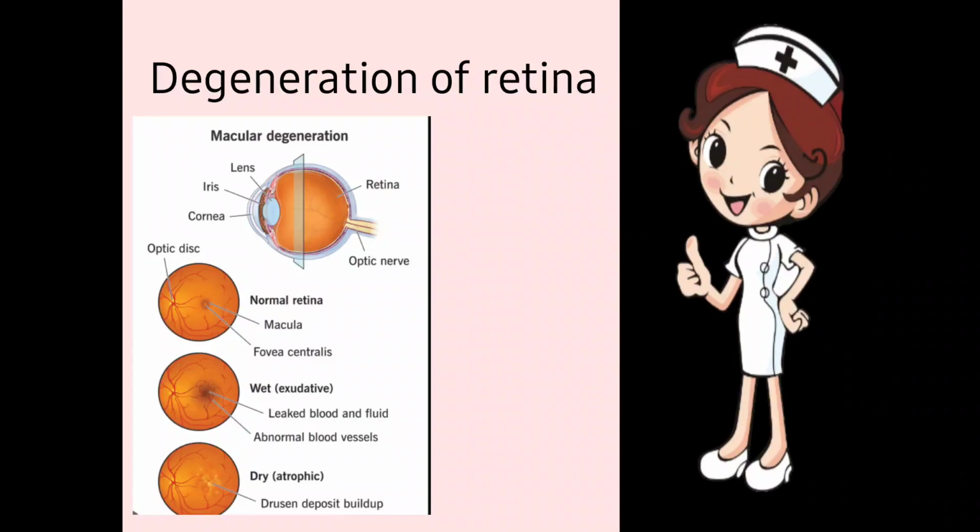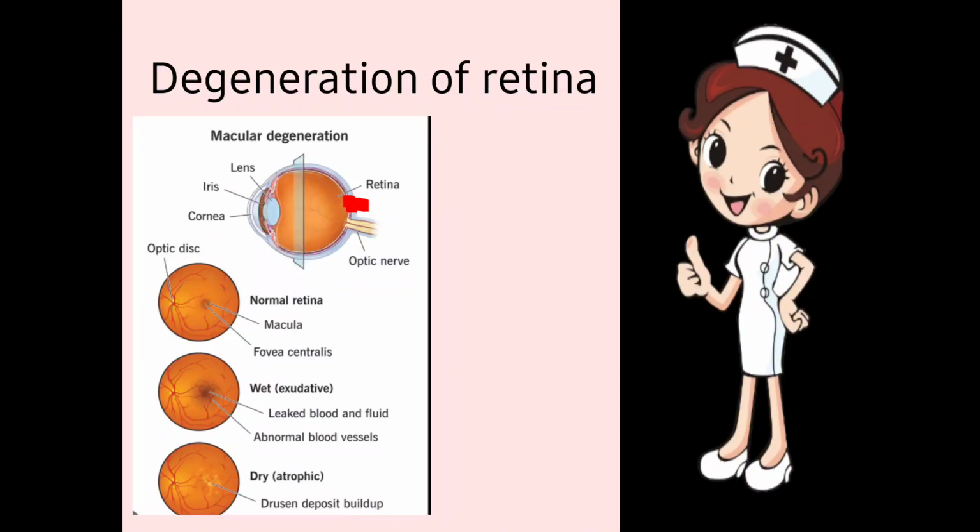Next one, degeneration of retina. As we all know, the last layer is known as the retina. In the retina the macula is present. At the site of the macula the image is formed. This point is known as the macula, where the image is formed. The whole retina is the peripheral retina, but the macula is one of the important parts where the image is formed. When anything takes place with the macula, it affects the vision of the patient.